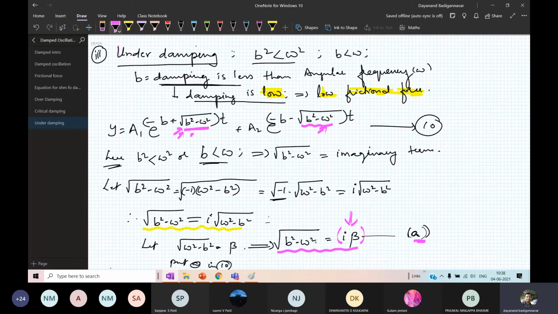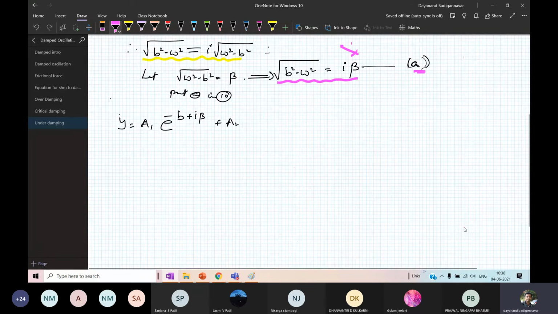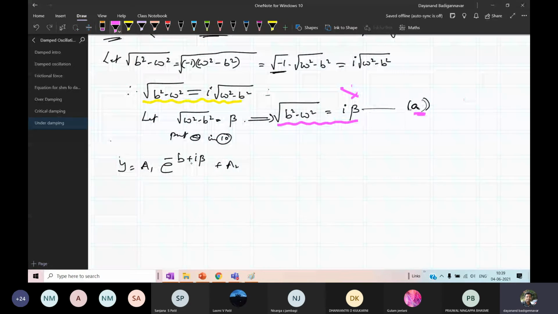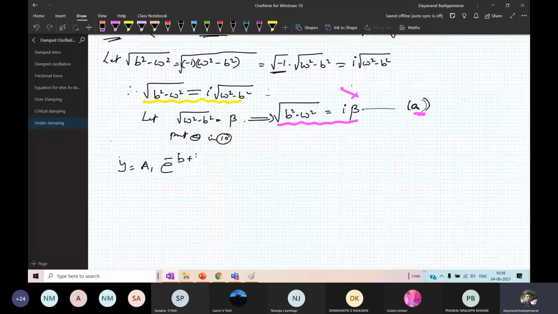Got it. So you have to do the substitution. Let us check it. I'll rewrite the equation 10.